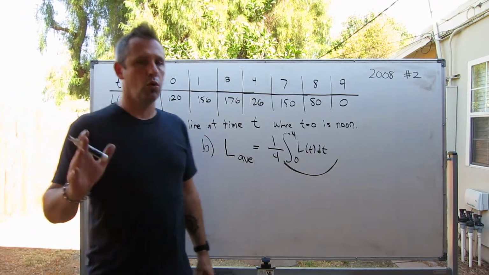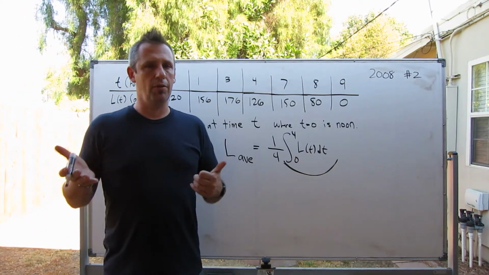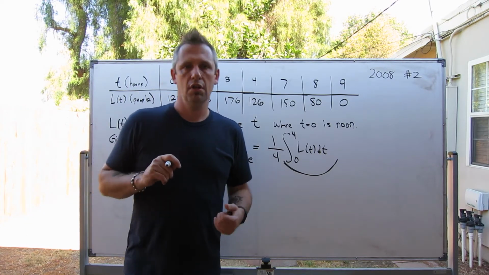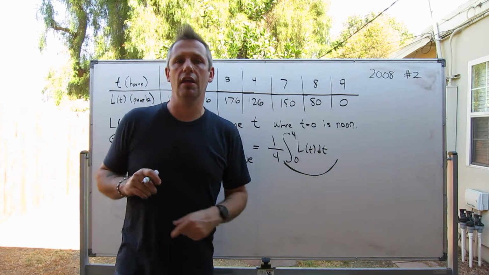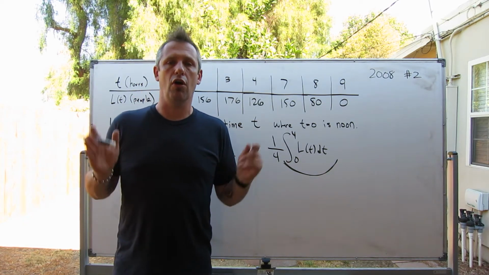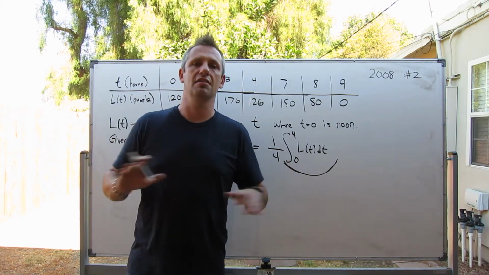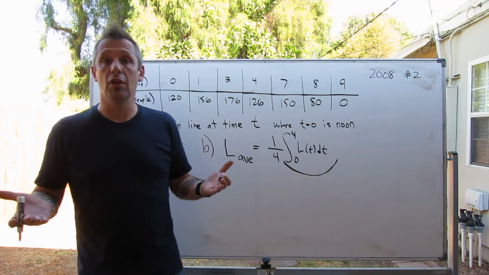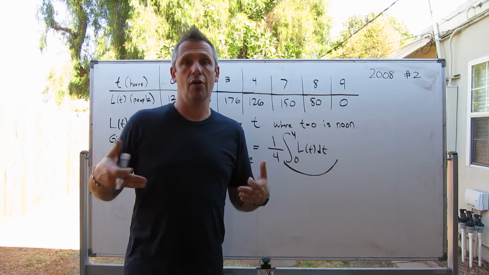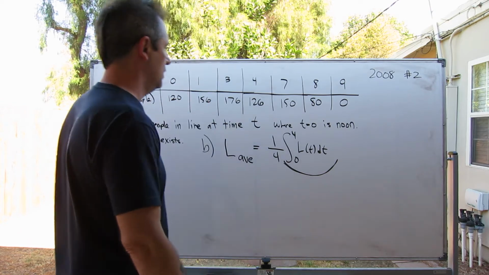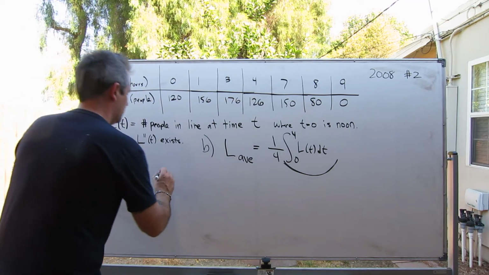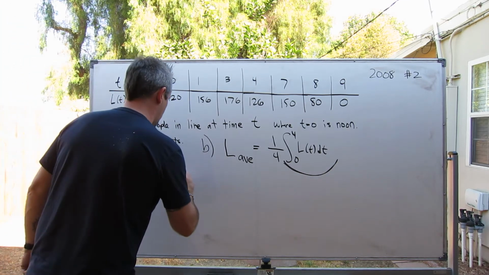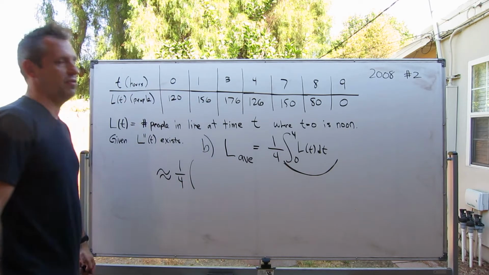Now here's a big warning. The trapezoid formula that you learned in class only holds if the intervals you're doing the trapezoid sum over are all of the same width, and that is not the case here, which means we cannot use that formula. We're going to have to calculate the area of each one of these trapezoids. So let's get at it. We estimate, so I'm going to put an approximate sign because this is approximate. The 1/4 is just going to be hanging out in front here. I can't do anything about it.